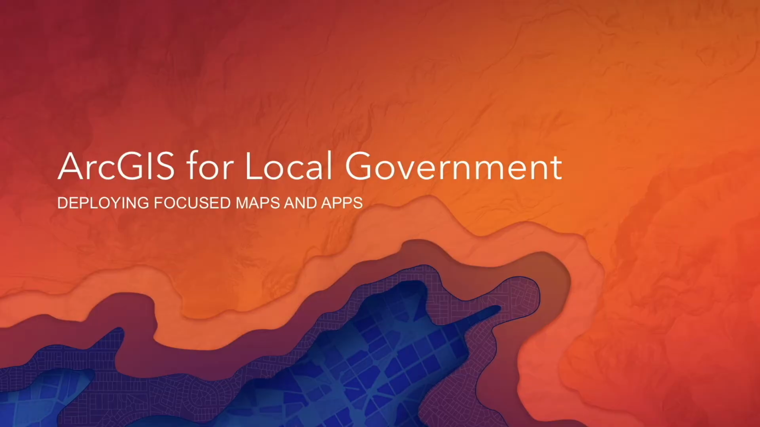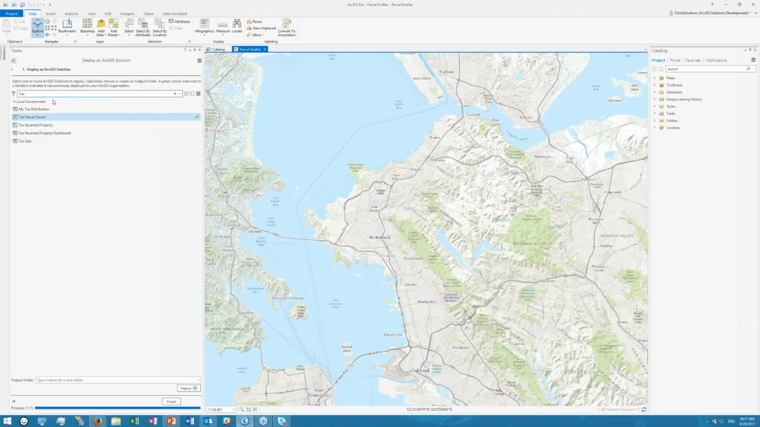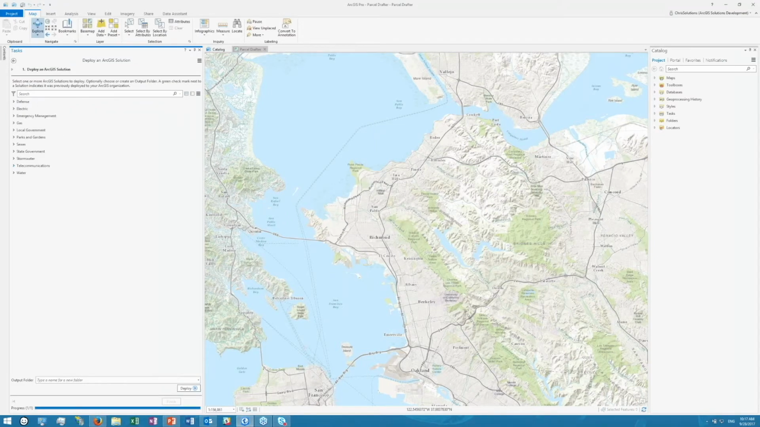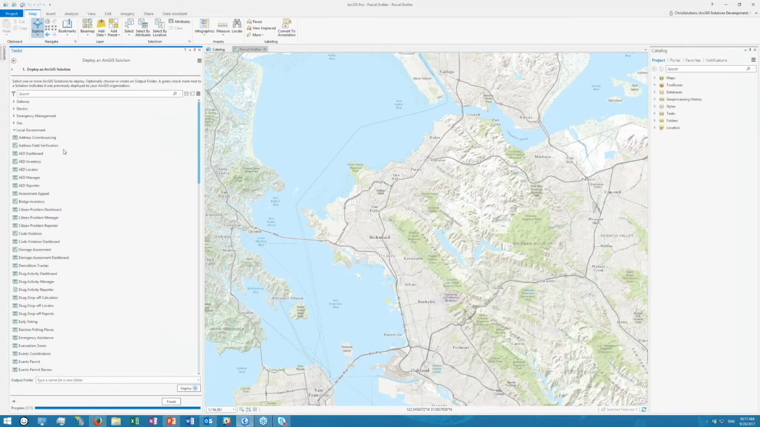The first thing I want to show is that deployment tool. I have ArcGIS Pro open here, and I have my default map loaded in. What I can do is go back to the original page here, and I can deploy an ArcGIS solution. This is going to give me solutions available across all those domains I mentioned. So not just local gov, but we also have emergency management, state government, utilities, et cetera. I could search across domains for a solution I might be looking for, or I can dig specifically into, let's say, local government and see all of those solutions available.